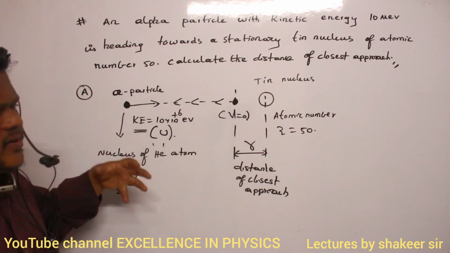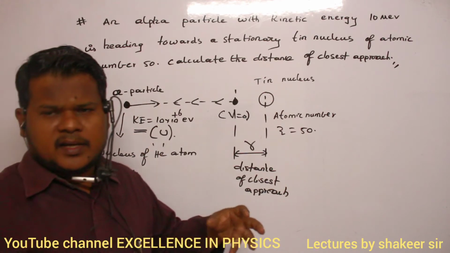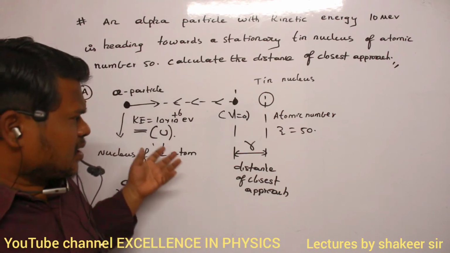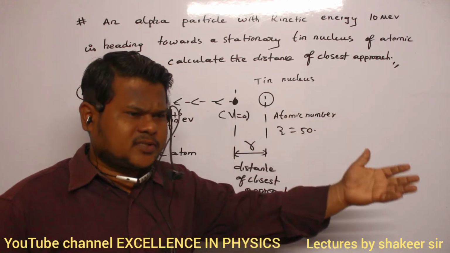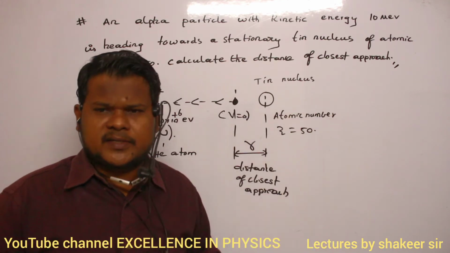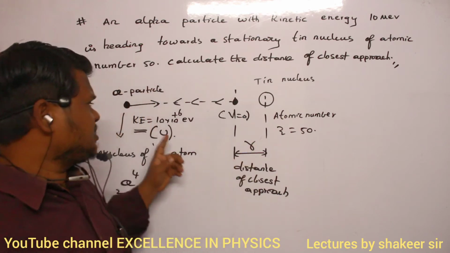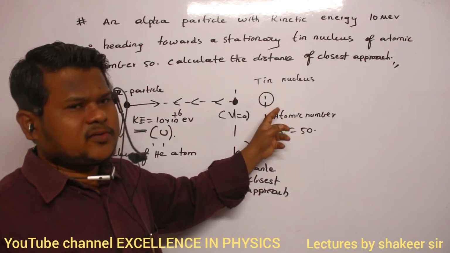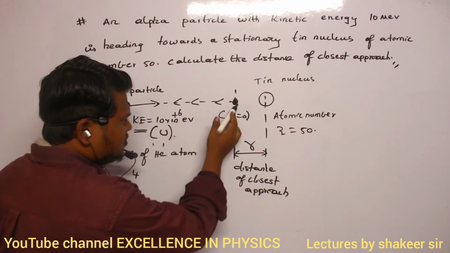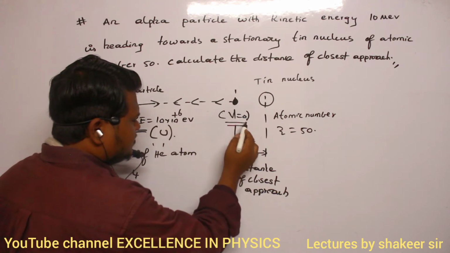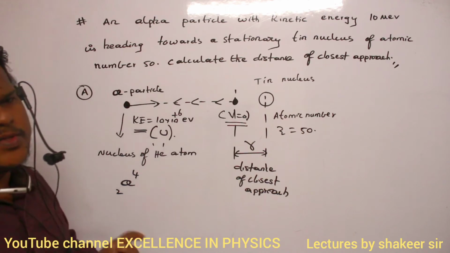It means kinetic energy is reducing. According to the law of conservation of energy, if one energy is reducing, another energy should increase. The potential energy between this alpha nucleus and the tin nucleus will increase. At the distance of closest approach, the velocity of the alpha particle will become 0.